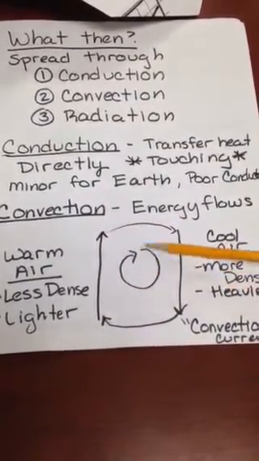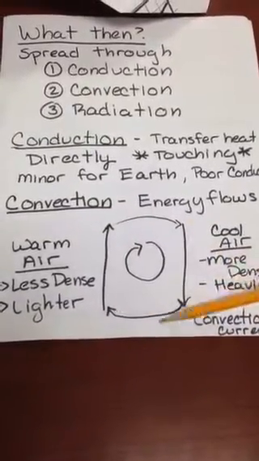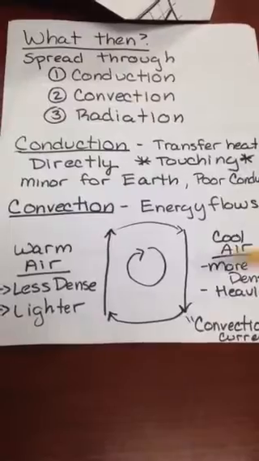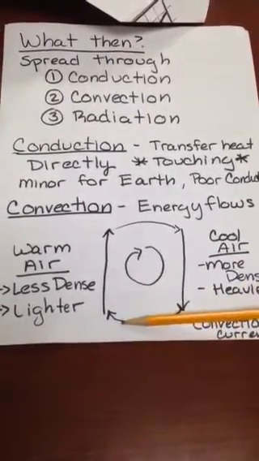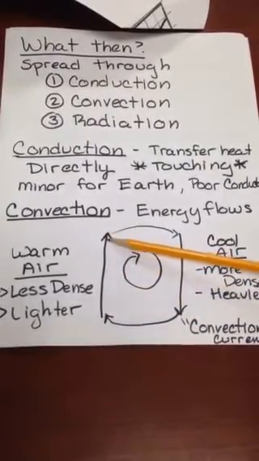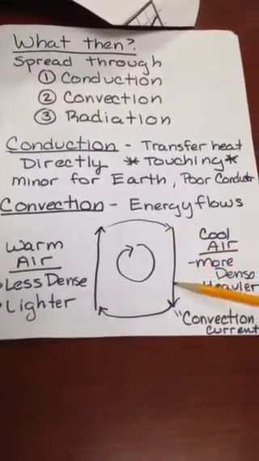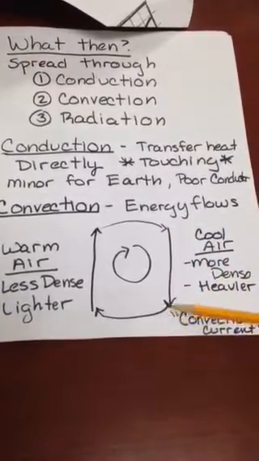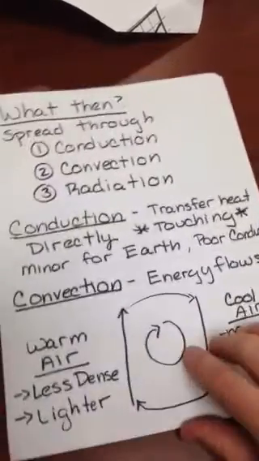And this cycle right here, this is called a convection current. This is very important for our atmosphere because the Earth absorbs the heat down here, warms up that air. That air, when it gets warm, rises up into the upper atmosphere where it cools down. When it cools down, it falls down to Earth, and when it gets warmed up again by that heat that's being added. And this cycle spreads that heat around the Earth.